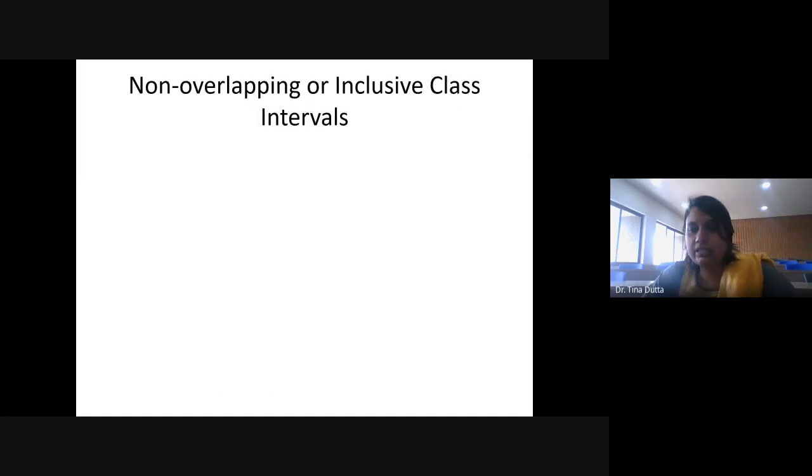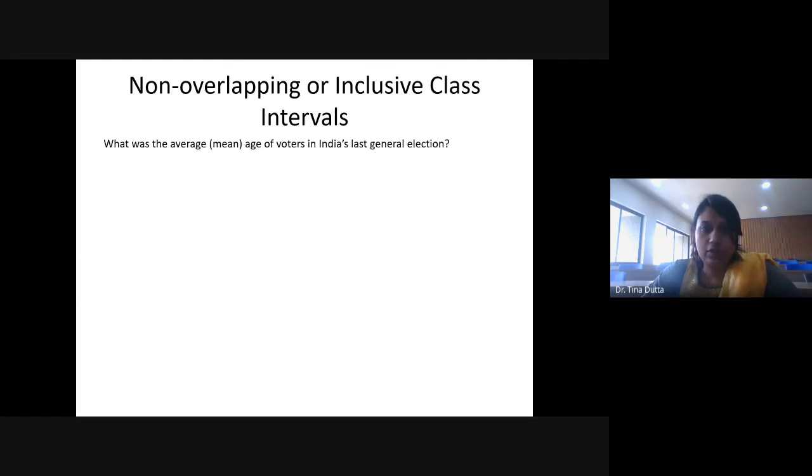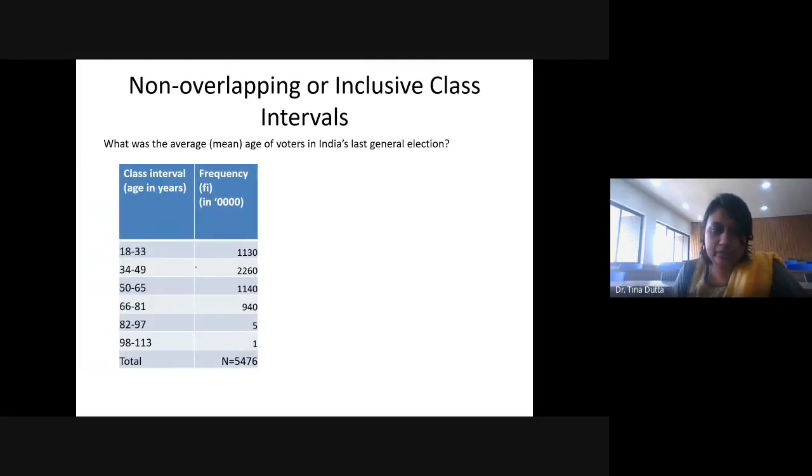All right. Now, next type of class interval or grouping is non-overlapping or inclusive grouping. So let's see one example. What was the average or mean age of voters in India's last general election? So this is the data. Average age of voters, I need to calculate, right? So in the last general election, the data have been collected on average age of voters. So people coming to vote, what is the average age?